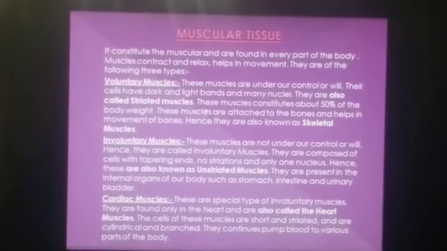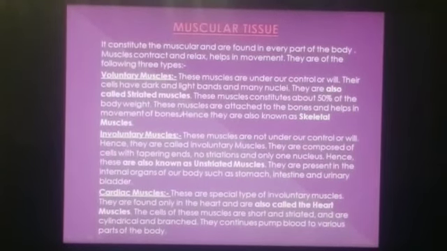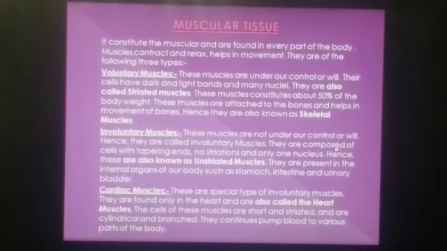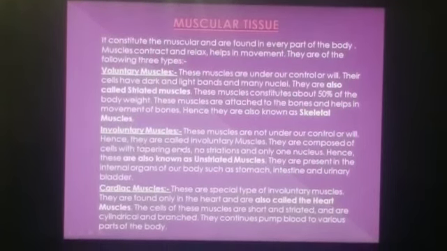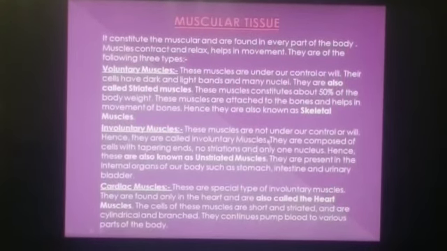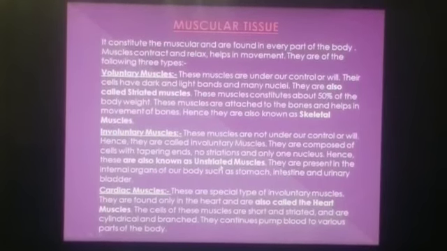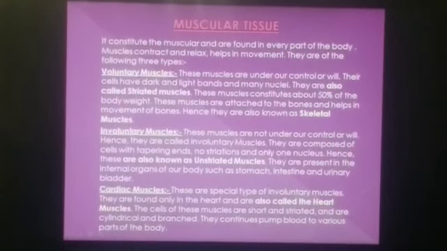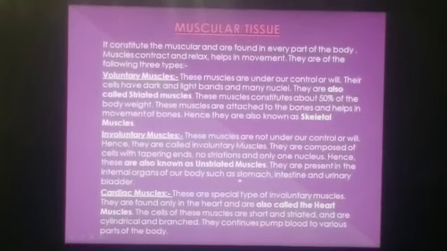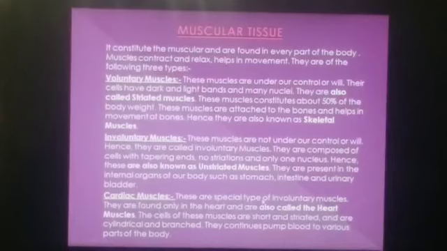Involuntary muscles. Involuntary muscles are not in our control or will, hence they are called involuntary muscles. Involuntary muscles are composed of cells with tapering ends and no striations and only one nucleus. Hence these are also known as unstriated muscles. Involuntary muscles are present in internal organs of our body such as stomach, intestine and urinary bladder.